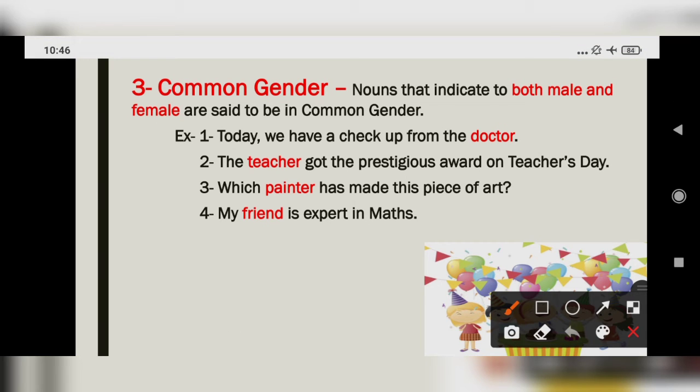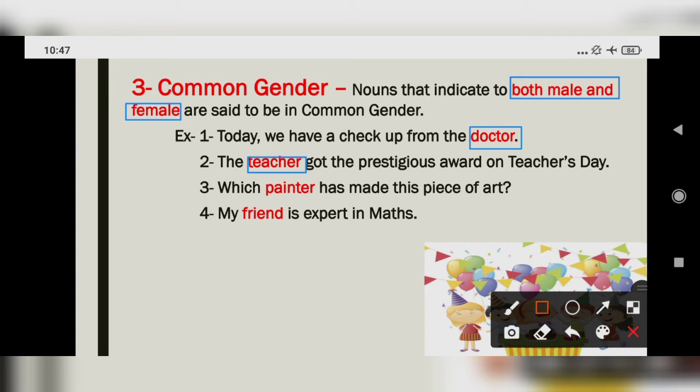Third, common gender. Nouns that indicate both male and female, yes, means that noun can be a male or female, are said to be in common gender. Like today we have a checkup from the doctor. Doctor may be male or female. The teacher got the prestigious award on Teachers' Day. It means that teacher may be a male or female, means a man or a lady.